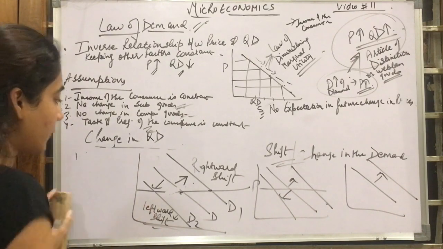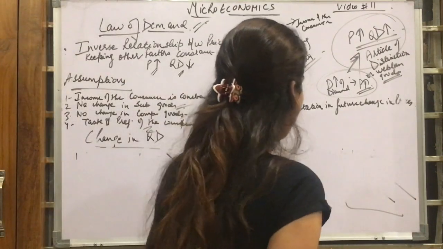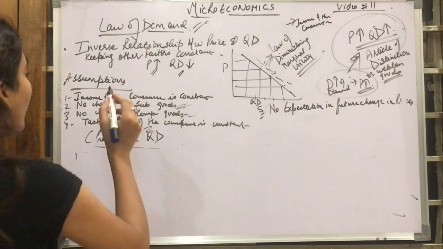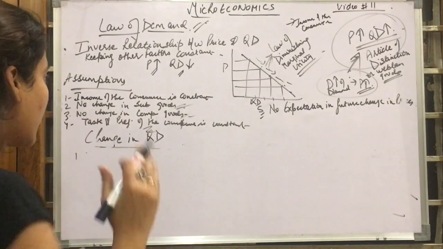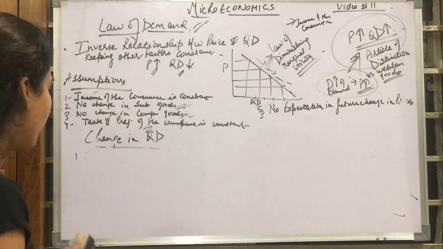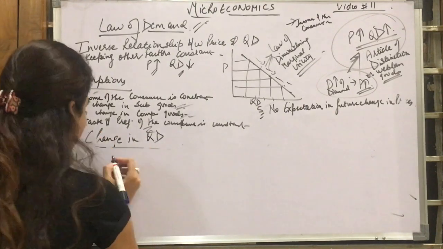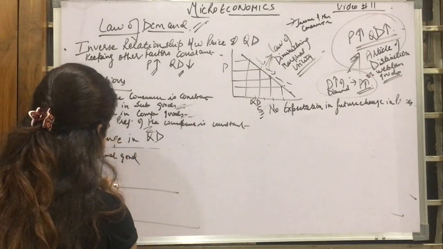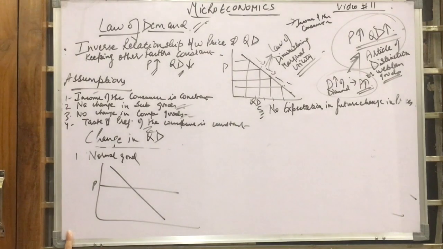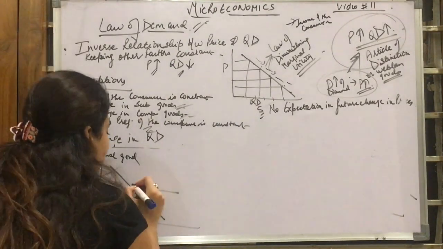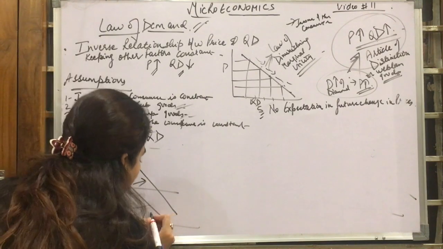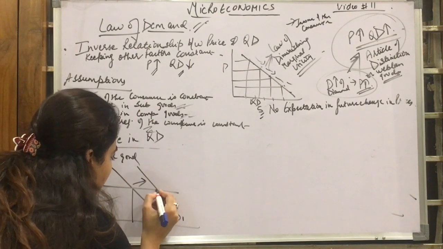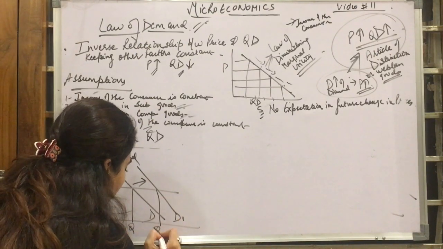Now, rightward shift, leftward shift. When does a rightward shift occur and when does a leftward shift occur? We are going to talk about this. When the income of the consumer increases, he will prefer either, first, a normal good, or second, an inferior good. Under the normal good case, the price is the same and this is the demand curve. Now the income increases. He will prefer more of the normal goods, so there will be a rightward shift in the demand curve, D to D1. So his demand changes from OQ to OQ1.